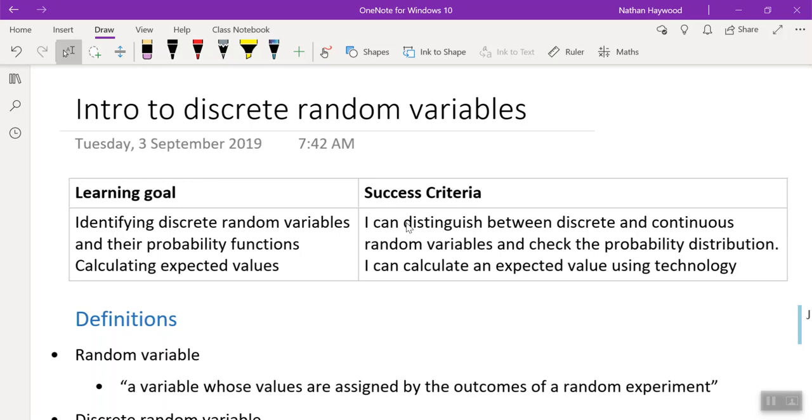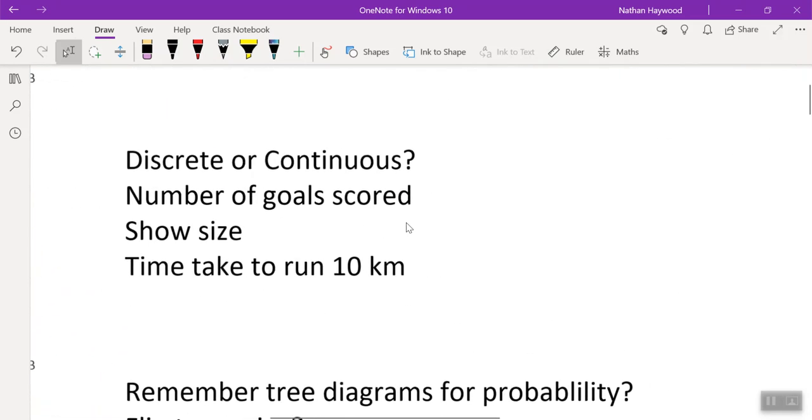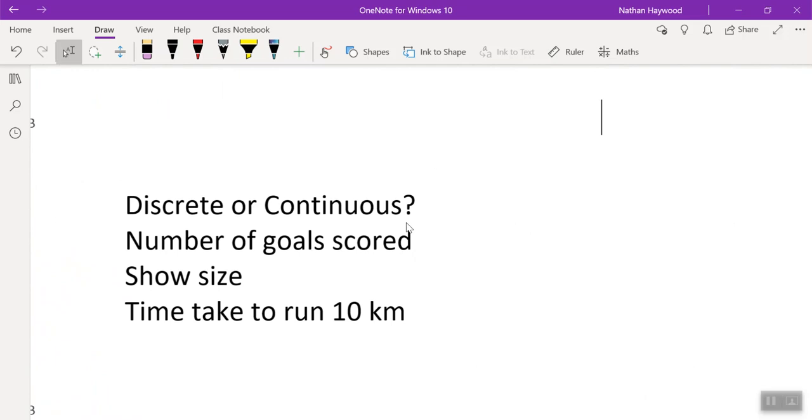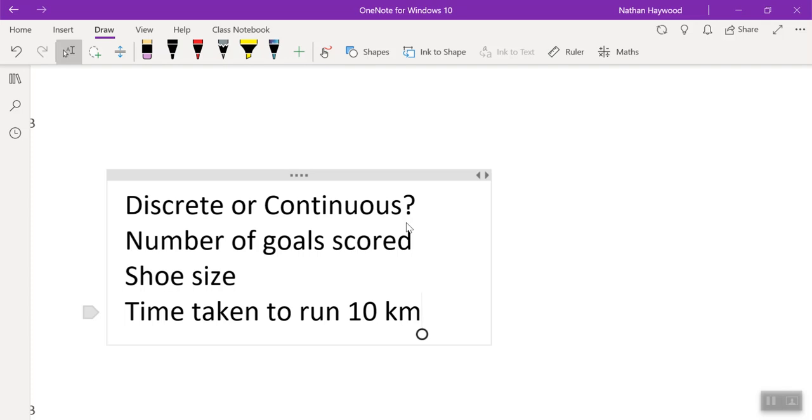So let's look back at the goal again. Identifying discrete random variable. What does discrete mean? It's countable. Do you remember discrete versus continuous? So number of goals, is it countable? So it is discrete. Shoe size, that should say, not show size. Shoe size, is it countable? Yes, so it is discrete. Time taken to run 10 kilometers. Is it countable? It's measurable. So you have decimals, you measure it with a stopwatch. It is called continuous.